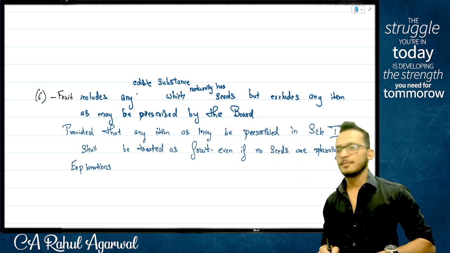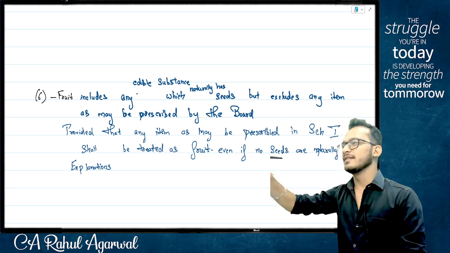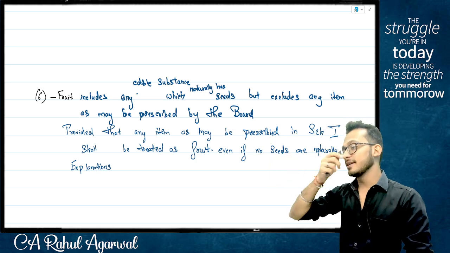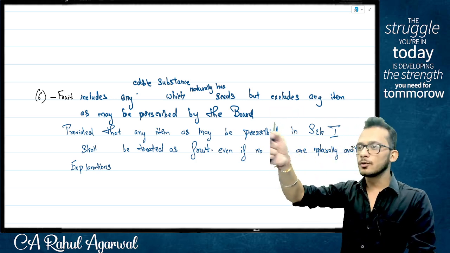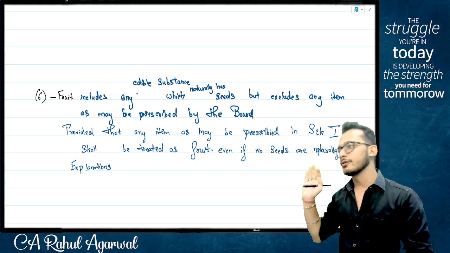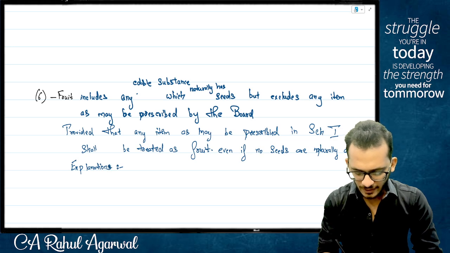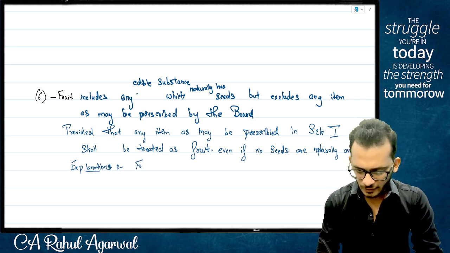Explanation works in the easiest manner, people. If you only have one explanation, it's called explanation. If you have multiple explanations, you'll say explanation 1, explanation 2, explanation 3, and so on and so forth.